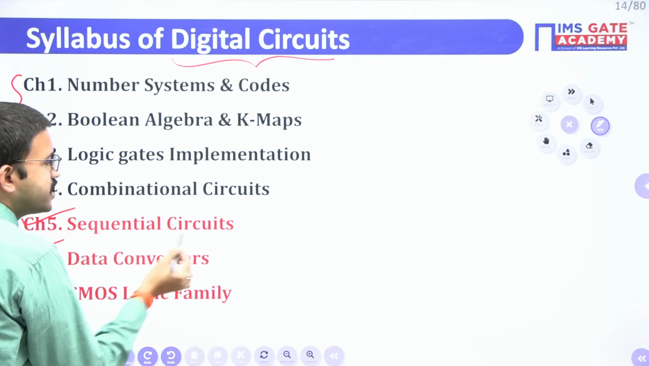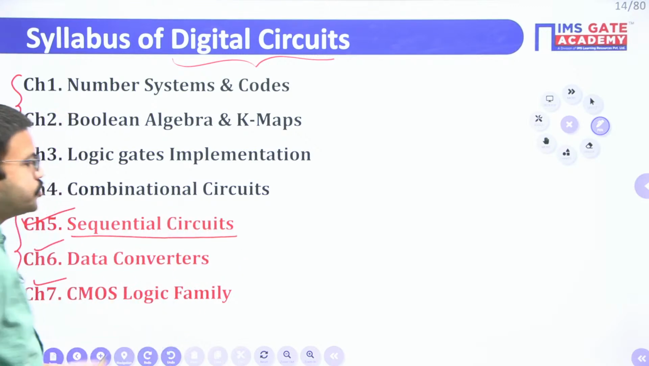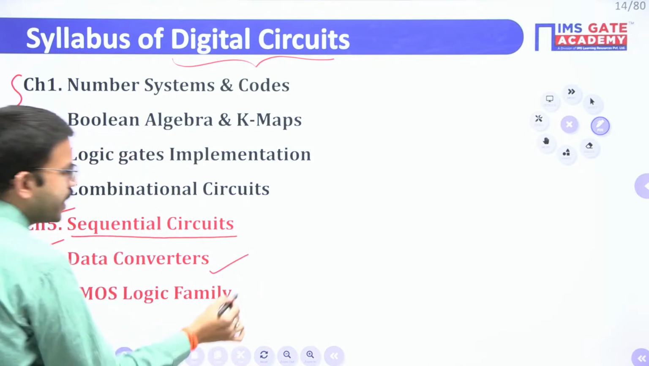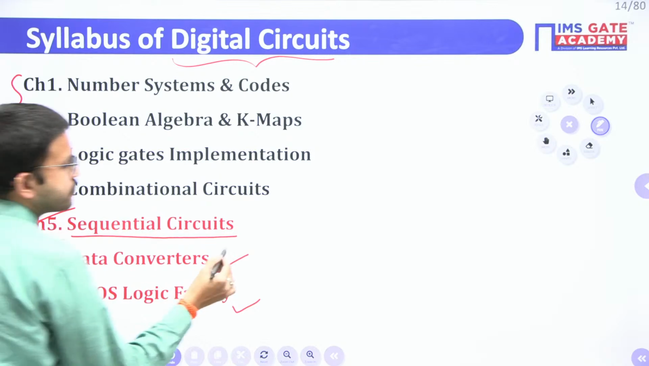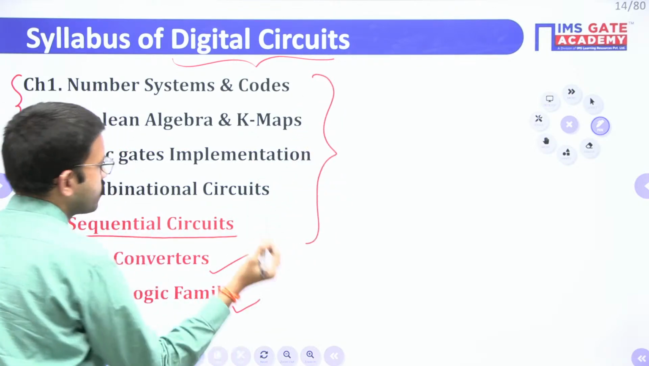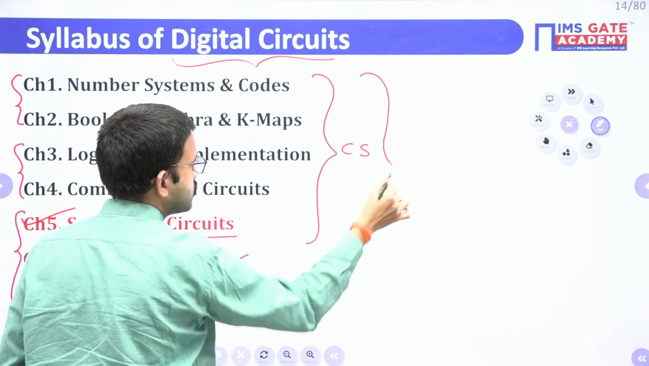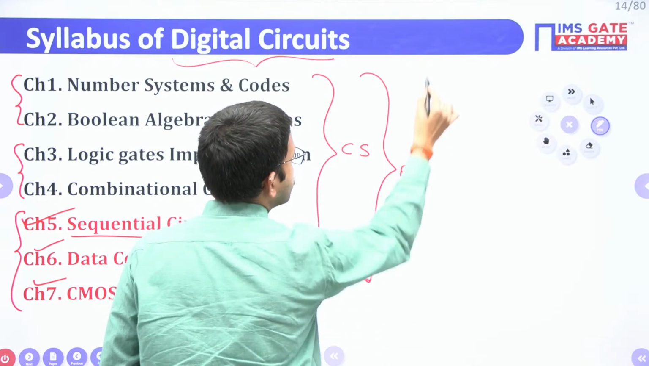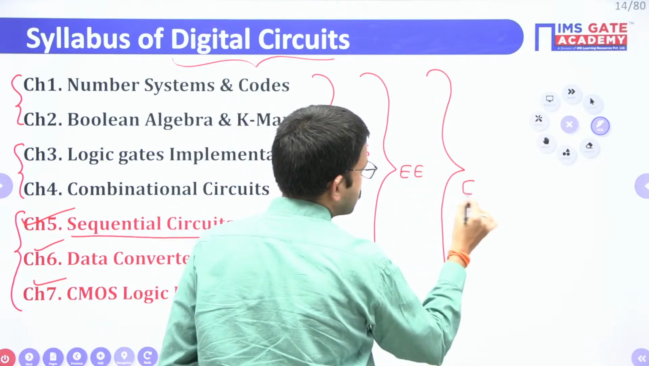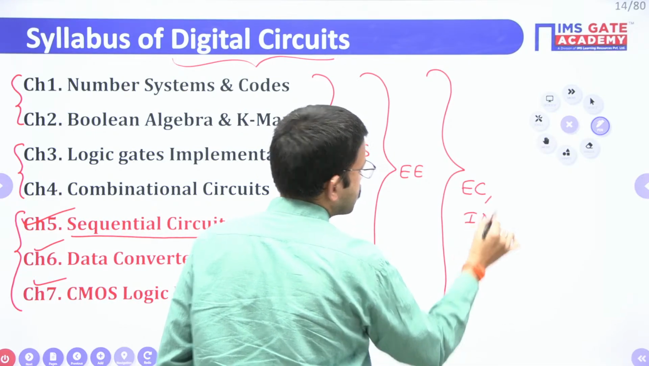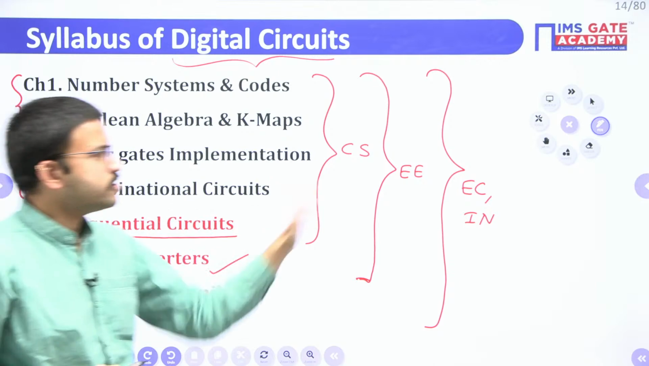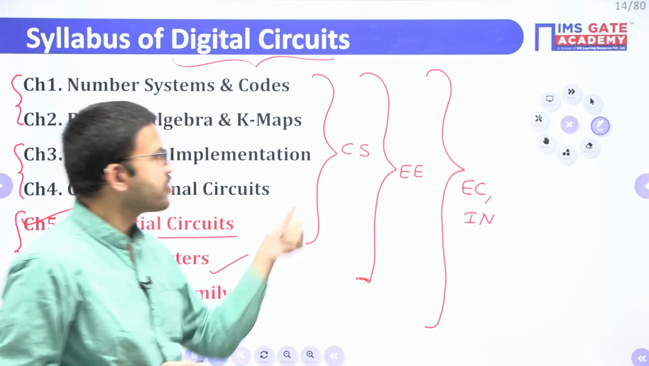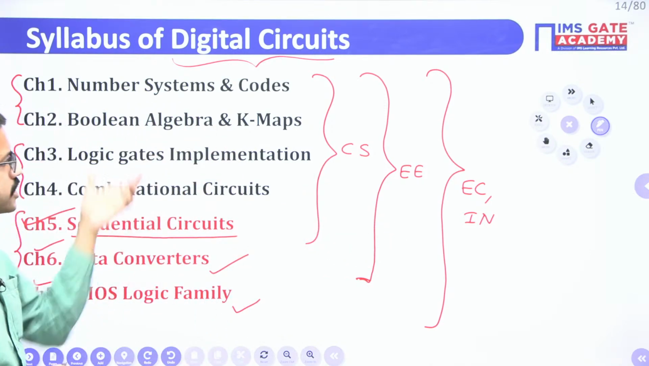For the CS branch, the syllabus is up to sequential circuits, for the electrical branch, the syllabus is up to data converters, whereas for EC and IN, it is up to the CMOS logic family. For today's session, irrespective of the branch, all of you can attend the entire session, but from your exam point of view, you can go through the corresponding chapters of your respective branch.